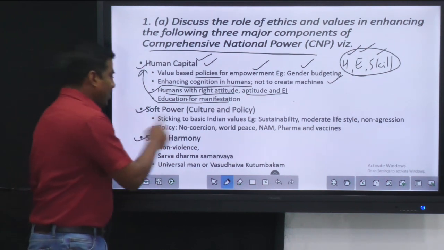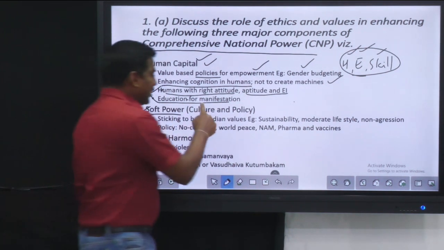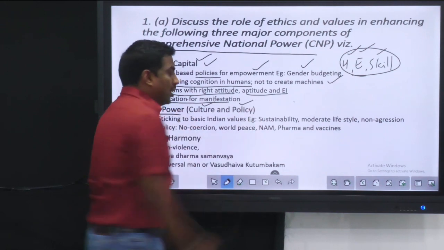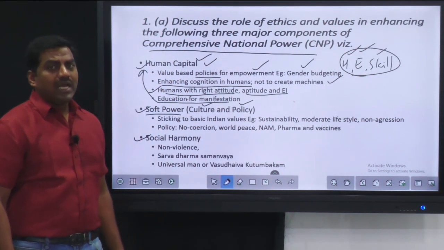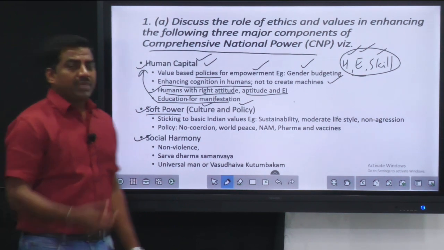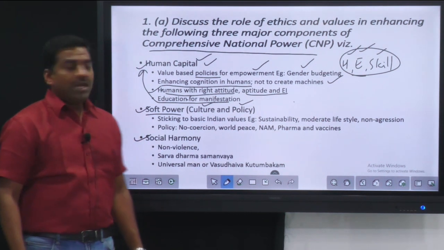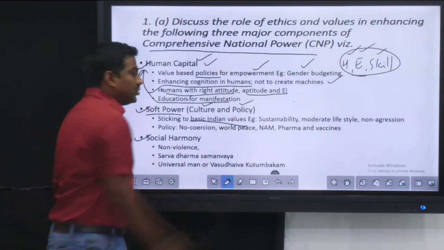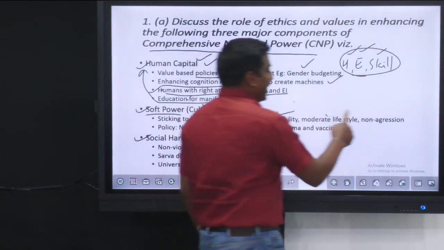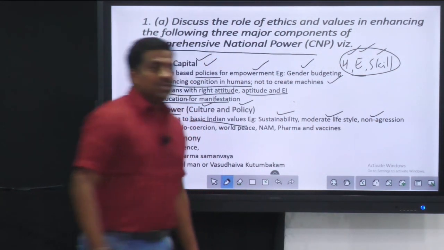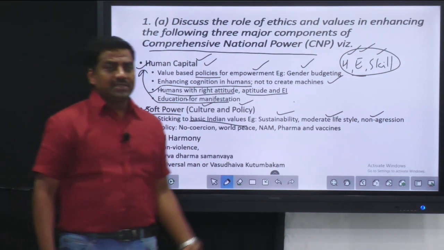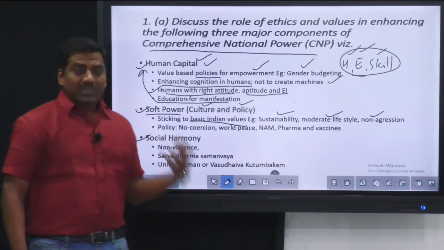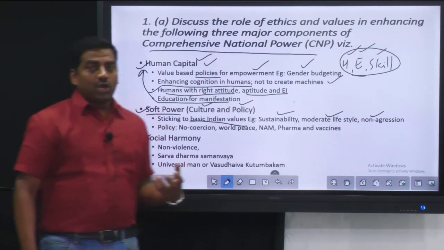Then coming to soft power, this is with respect to the culture that we cultivate and the policies that we bring to the fore. Here there are many inherent things, what we call basic Indian values, like sustainability, moderate lifestyle, and non-aggression. These are going to define our policies or the nature of the human beings, and this is very much explicit in our foreign policy too.